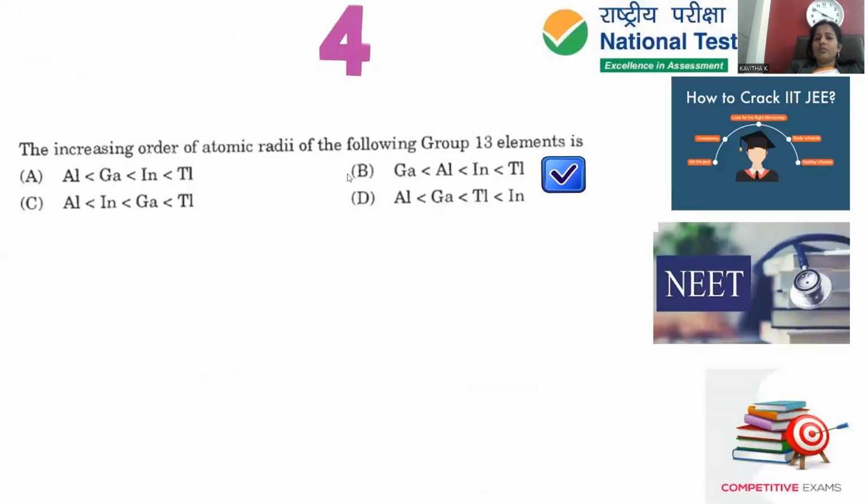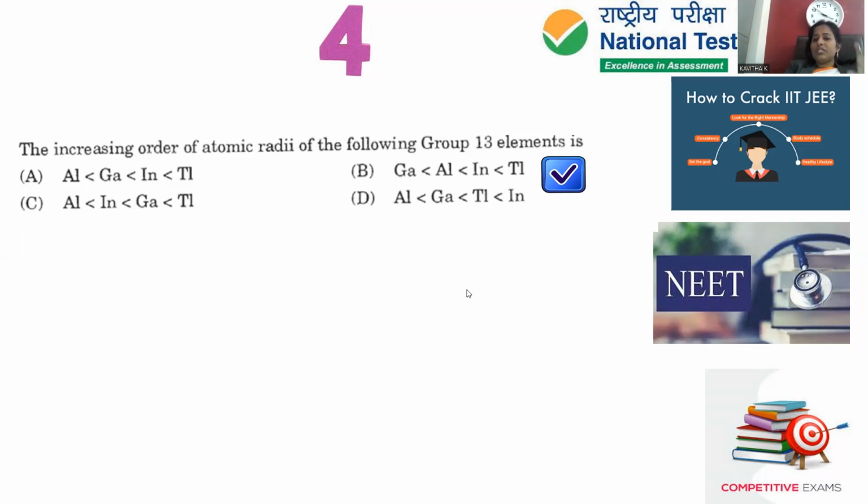Move on to question number 4. Question number 4 is collected from the inorganic chemistry section, in specific 13th group elements and periodic properties. The increasing order of atomic radii of the following group 13 elements. Group 13 elements are boron, aluminium, gallium, indium, thallium. Among these, only the elements starting with aluminium, gallium, indium, thallium, the 4 elements' atomic radius, are to be compared.